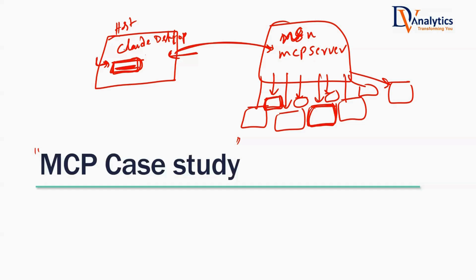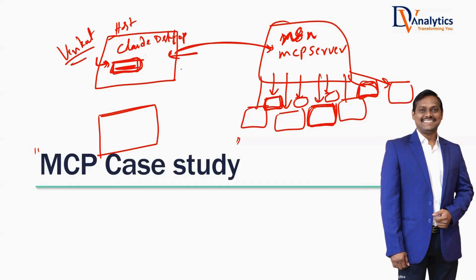So our host is Claude Desktop, or the AI agent is Claude Desktop, which will understand the user requirement, and the MCP server will be on n8n, providing all the services in terms of tools that we are looking for. Now, if we want to update any tool, add a tool, or if a tool updates, all we need to do is do it on the MCP server. Now, instead of Claude Desktop, if someone else wants to use the same MCP server, right now, Venkat is using this particular MCP server.